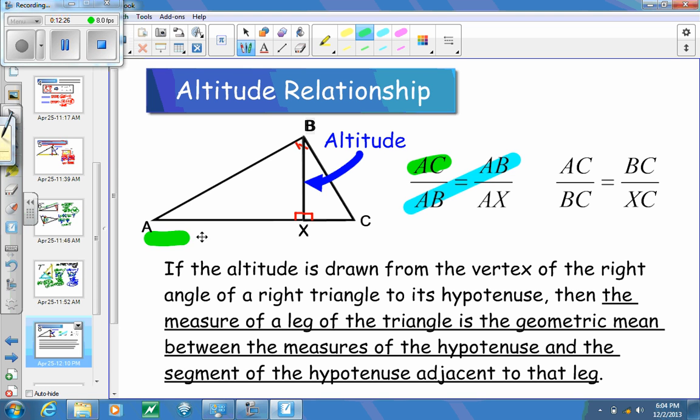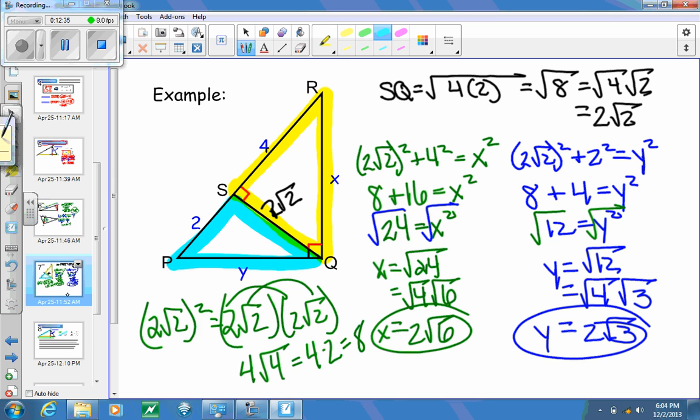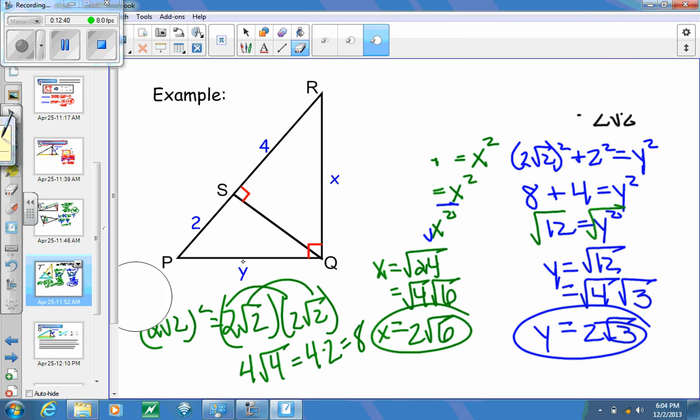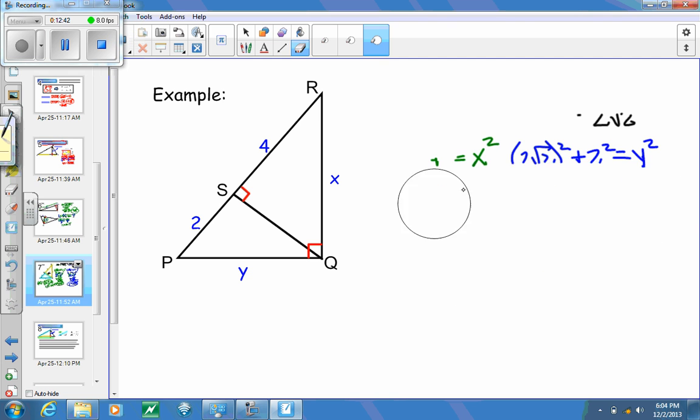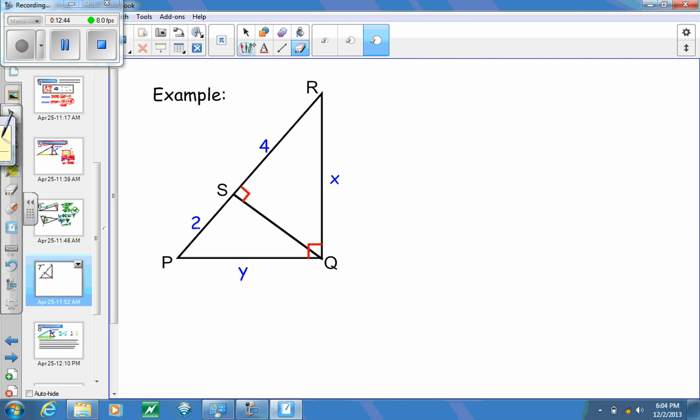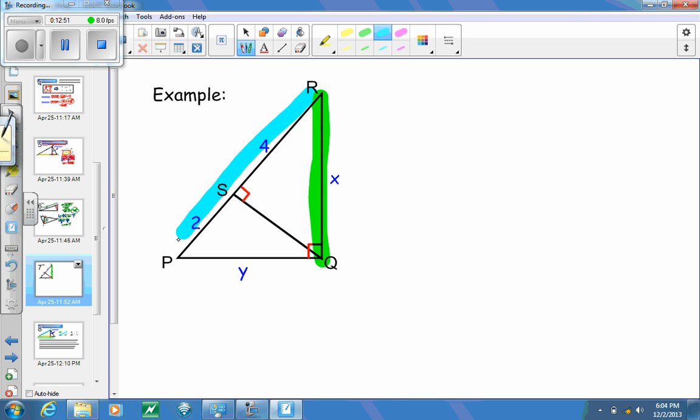AC is the length of the entire base, and AX is just part of that, and this is allowing us to find AB. So I'm going to go back up to this example that we just did and show you how to solve this a second way. This time I'm going to look at this value of x that I'm trying to find, and I'm going to look at the side opposite of it, which is this whole length of RP, and then with it I'm going to look at the length of RS.